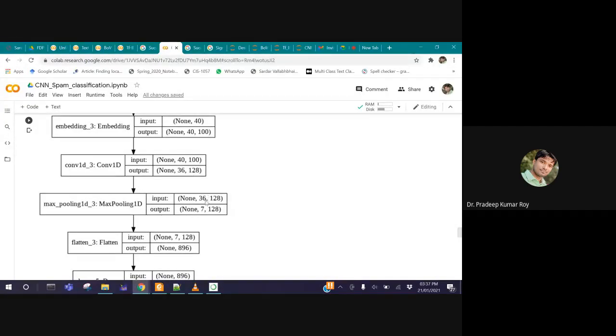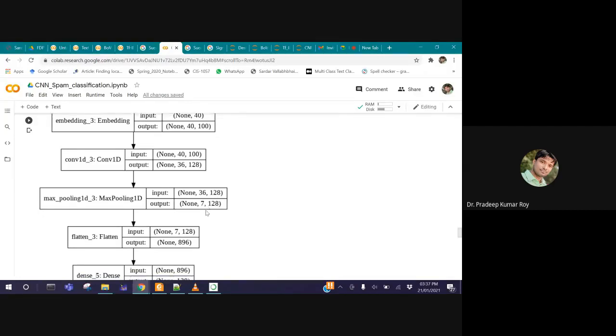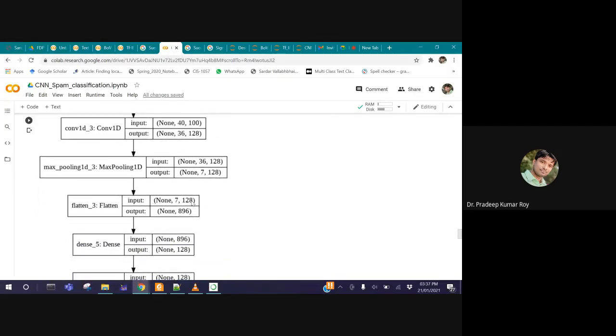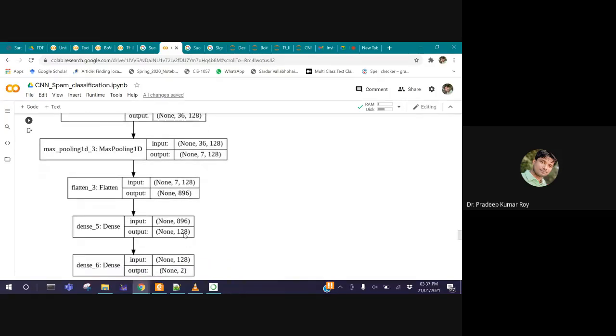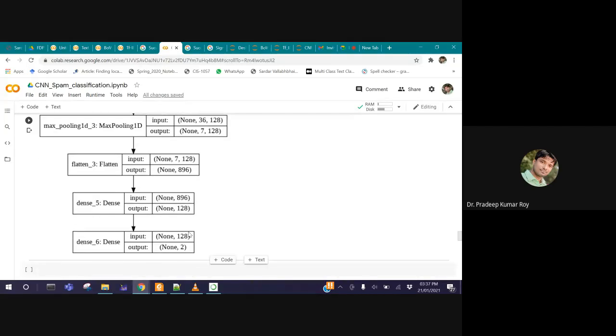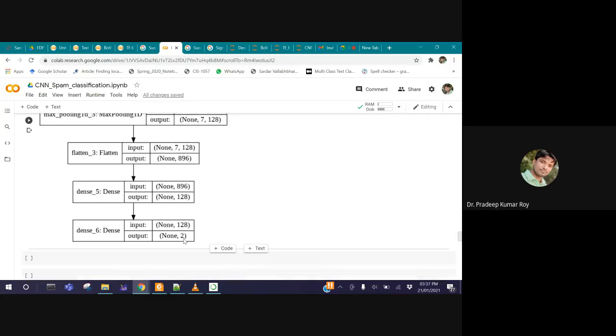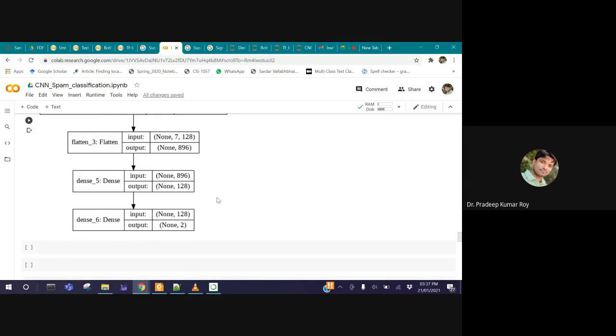From that we have to perform pooling. If this is the input, we pull out one value from each 5 values, so 7 values from 1 filter. We have 128 filters, so 128 into 7 is the input concatenated in the flattened layer, and we get the output 896. All 896 values are passed to our dense layer with 128 neurons, which is again a fully connected layer, and we have already seen how many weights are there. Then from there to the output layer, 128 into 2, and the output layer contains 2 neurons. That's all about the model architecture.